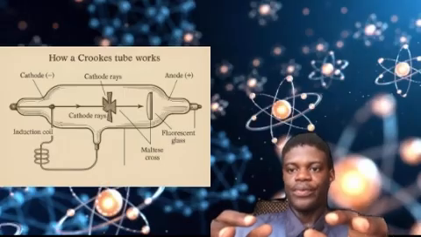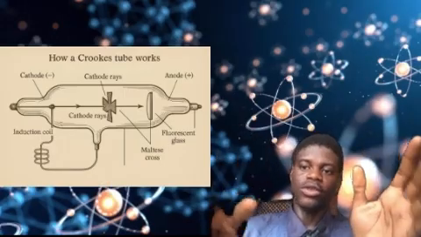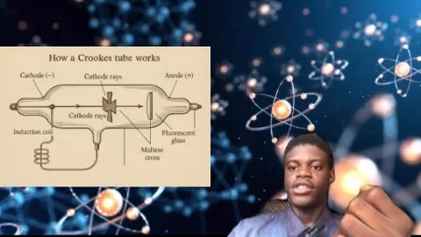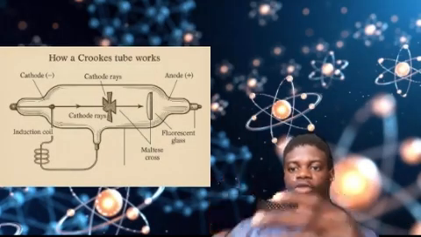So they dug deep and they discovered the electron. There's this scientist that discovered the electron called William Crookes. He discovered the electron using a discharge tube. He lowered the pressure in the discharge tube, placed the cathode, placed an anode, and passed high voltage electricity into the discharge tube.